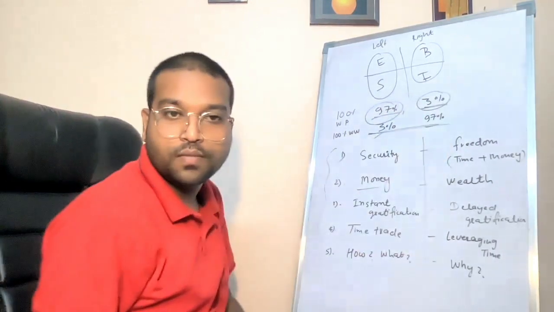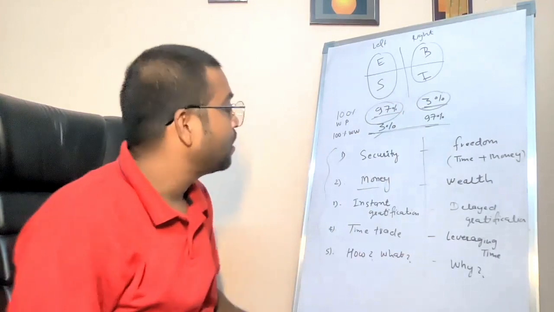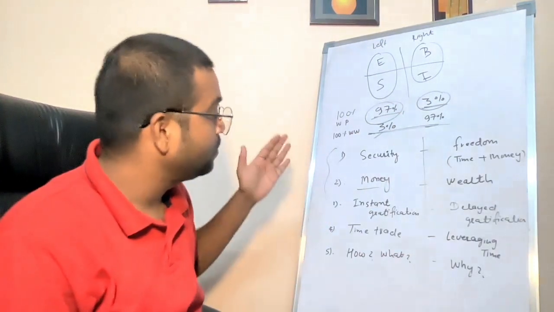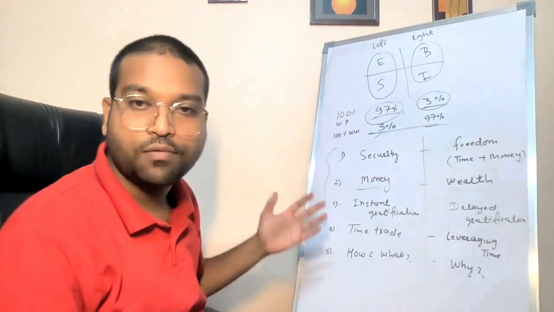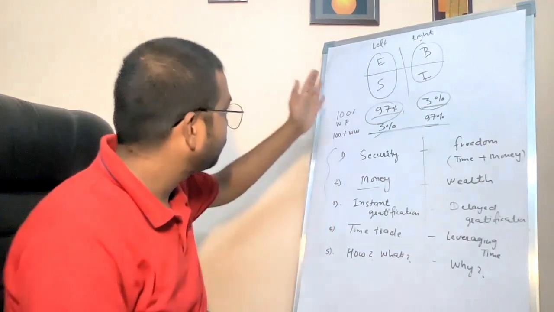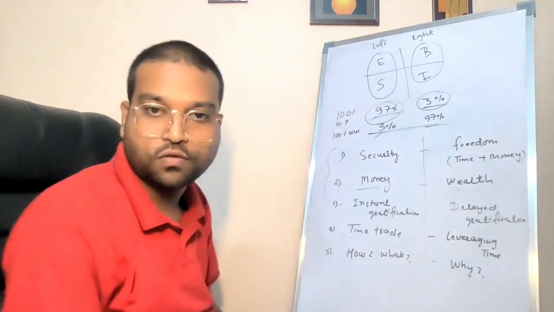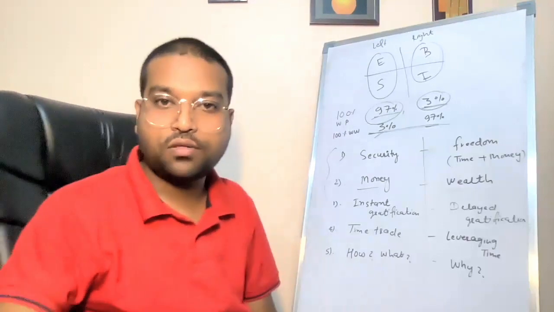So these are the basic differences which categorize this 97% of the people and this 3% of the people, right? So I think you are very clear on this ESBI quadrant and what thought processes these people carry and those people carry. I hope you are very clear on this part.